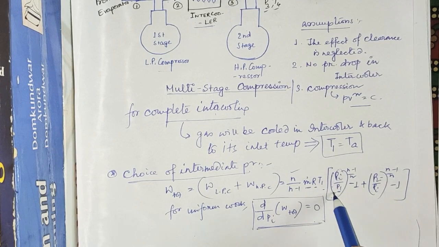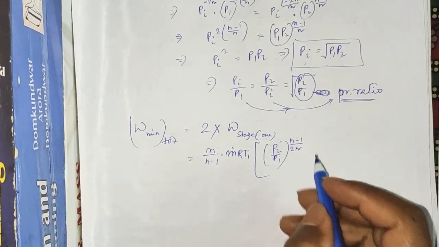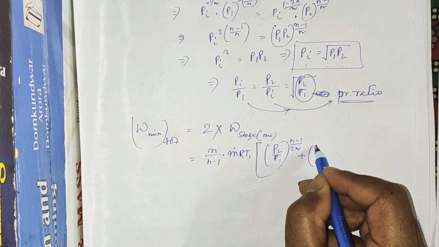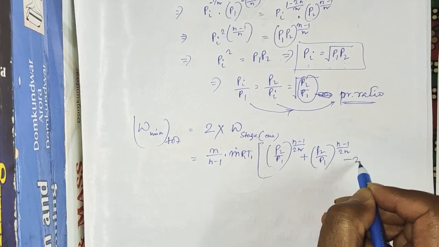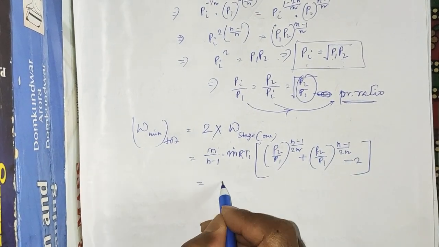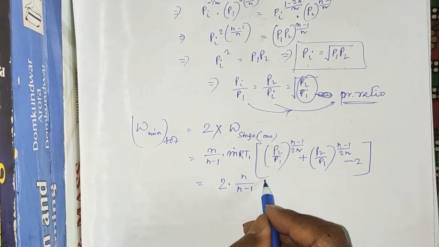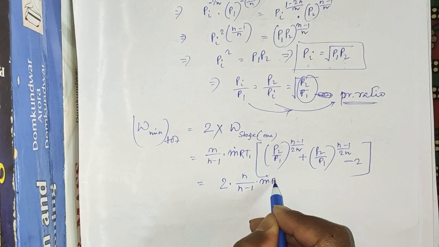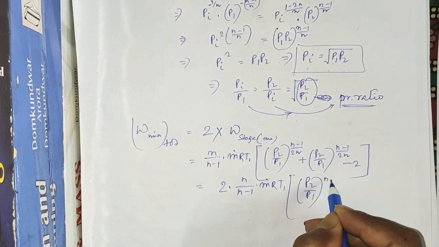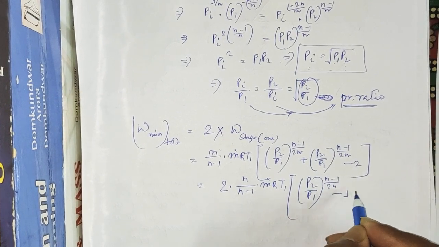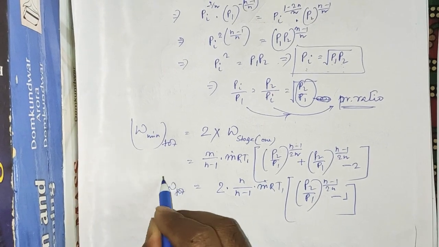So (P2 by P1) to the power (n minus 1) by 2n, plus (P2 by P1) to the power (n minus 1) by 2n, minus 2, equal to 2 into 2 m dot R T1 times ((P2 by P1) to the power (n minus 1) by 2n minus 1). That is the total work done.